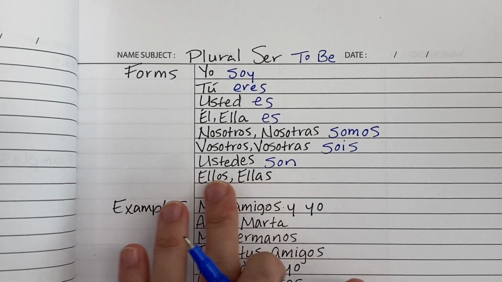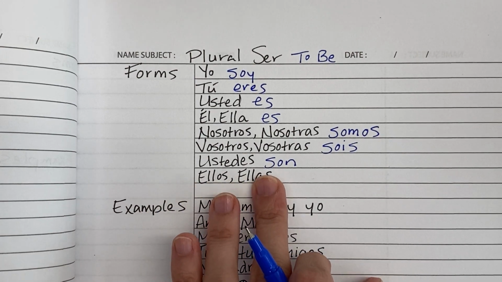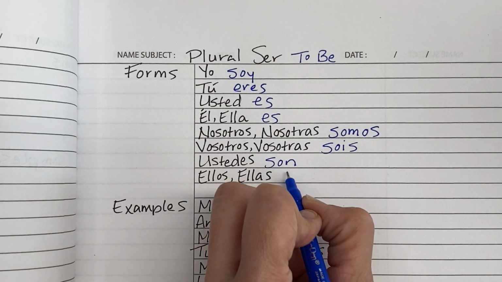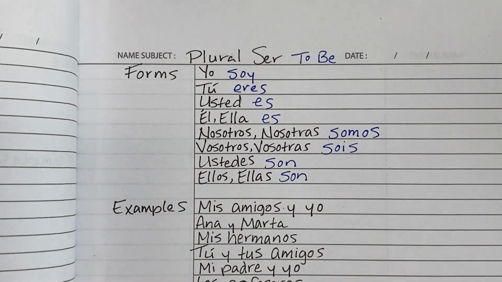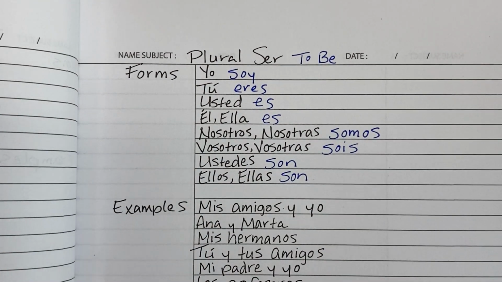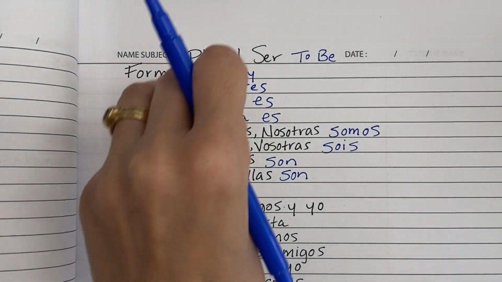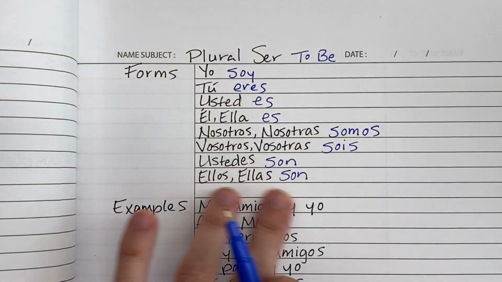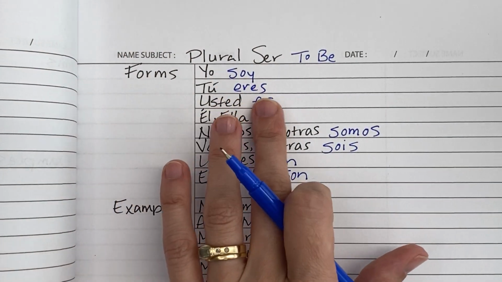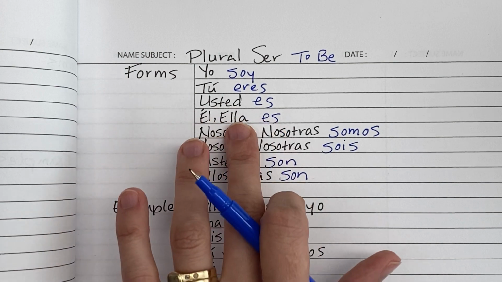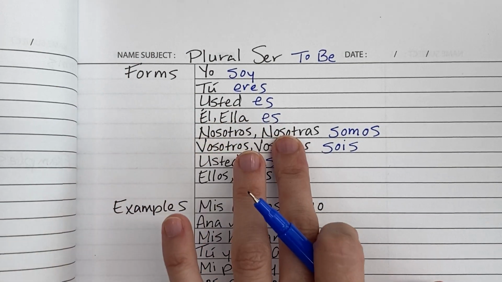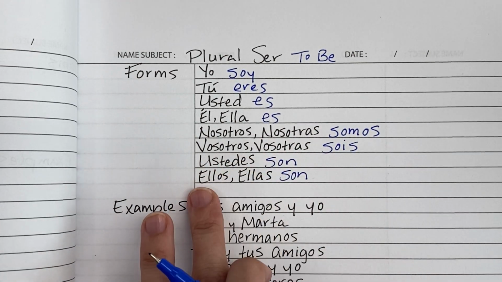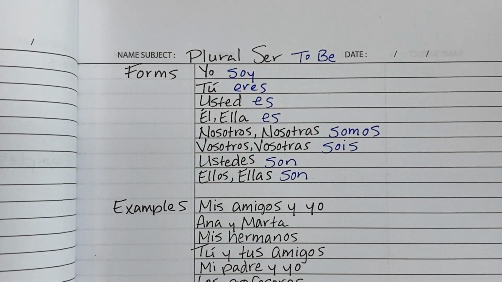And for ellos, they, or ellas, they, if it's all girls, it's the same form as the you guys in Mexico. Ellos son, for they are. Or ellas son, for they are, if it's all girls. So there are all of the forms of ser. We reviewed the singular and we added the plural, so this is all of them. Yo soy, tú eres, usted es, él es o ella es, nosotros o nosotras somos, vosotros o vosotras sois, ustedes son, ellos son o ellas son.